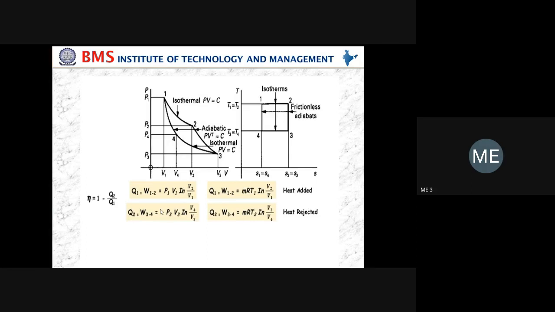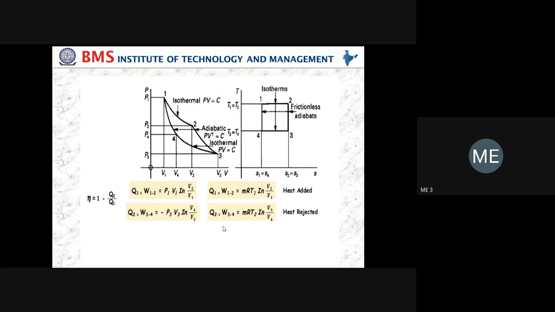Q2 and W are same in case of isothermal compression process, and we can write the equation as P3 V3 Ln V4 by V3. Okay. So the minus sign indicates that there will be heat rejection.